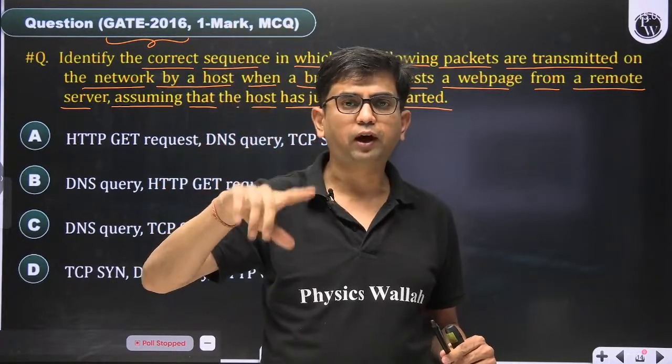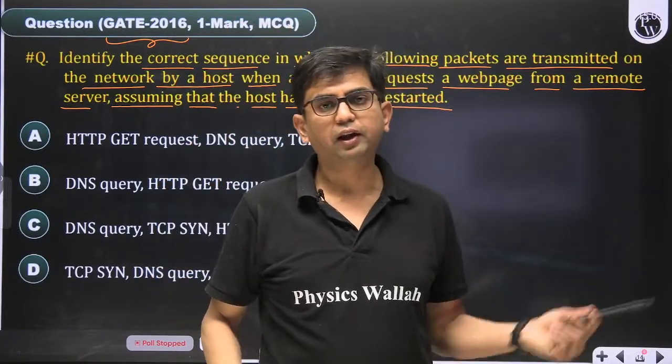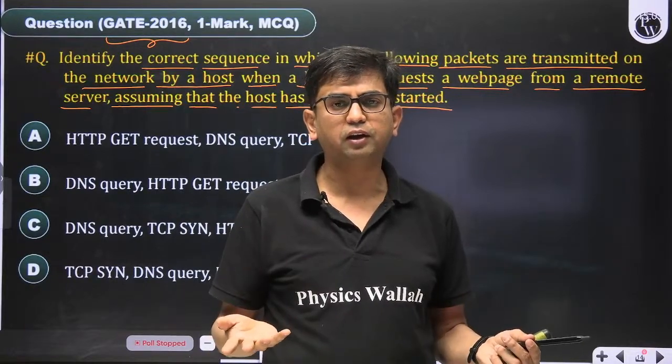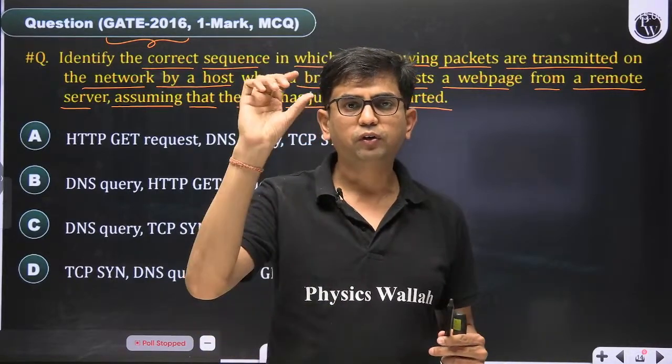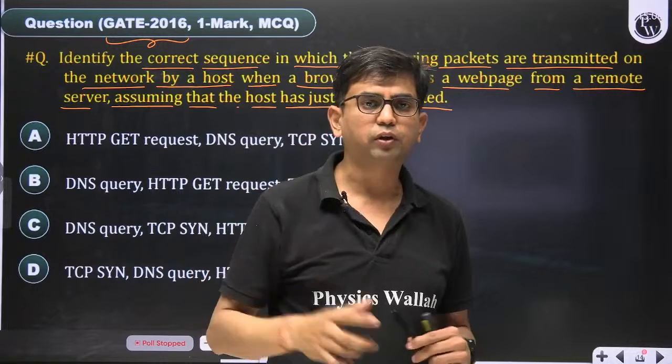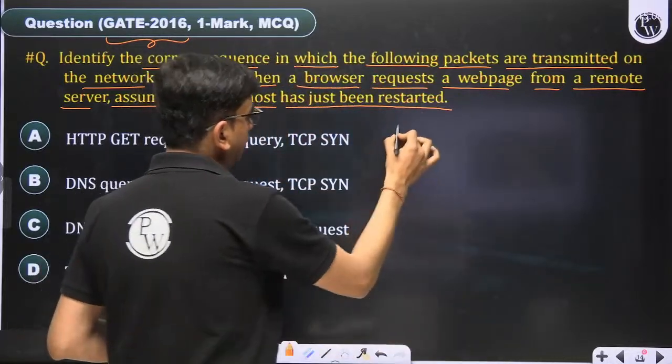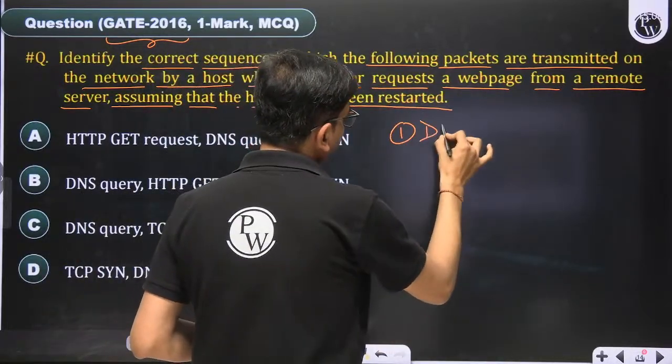So we require access to the DNS. DNS helps us find out where google.com is hosted. So for the very first step, a DNS query is raised.